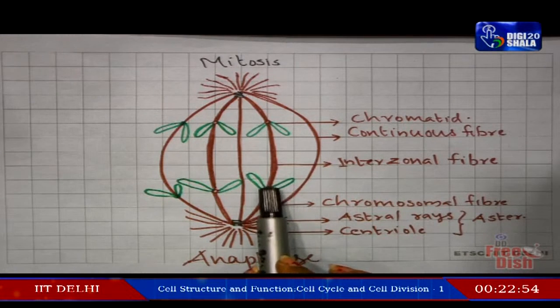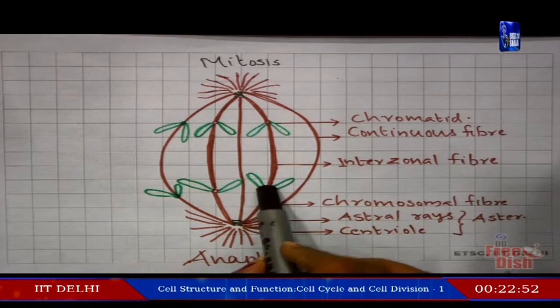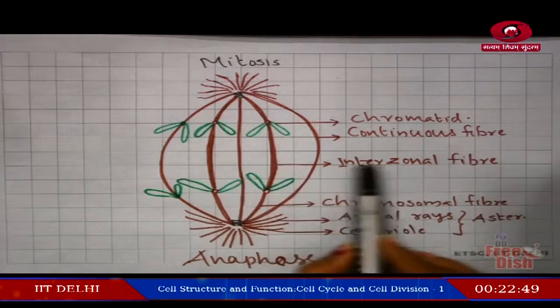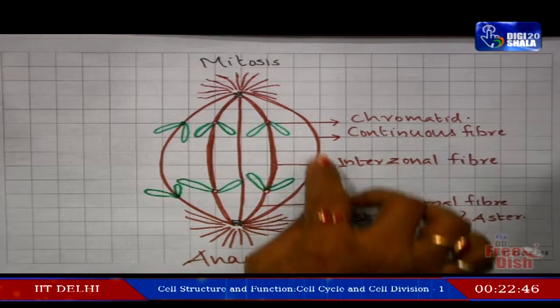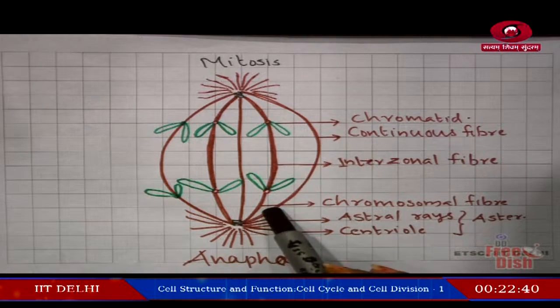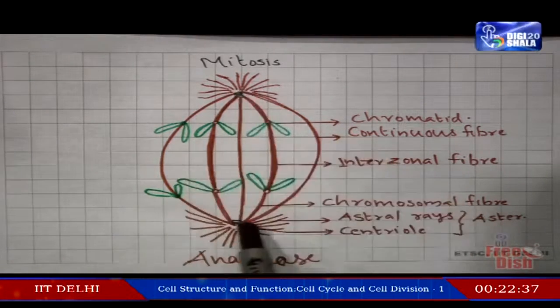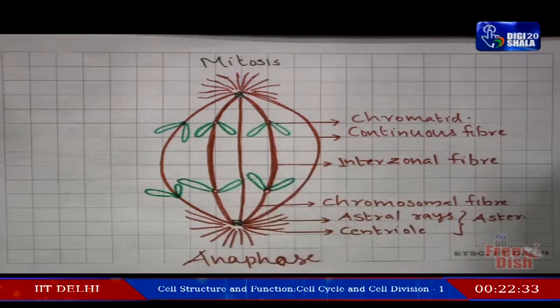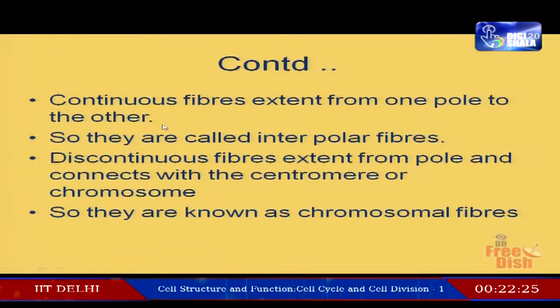And the third one is the continuous fibers, moving from one pole to the other, one centriole to the other continuously, without attaching to the centromere of these chromosomes. So, continuous fibers extend from one pole to the other.